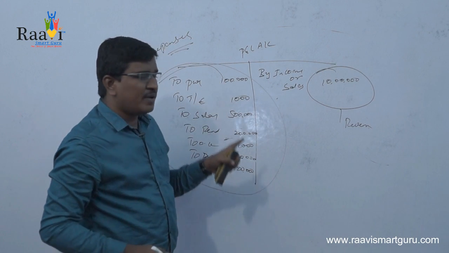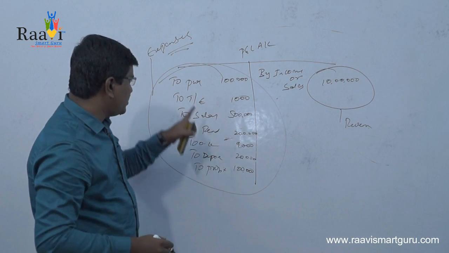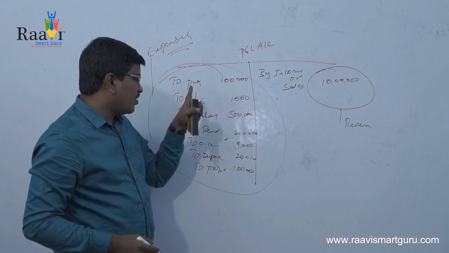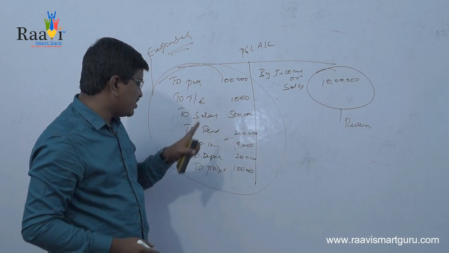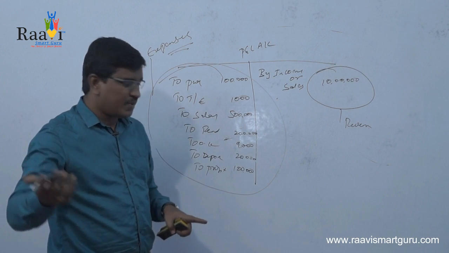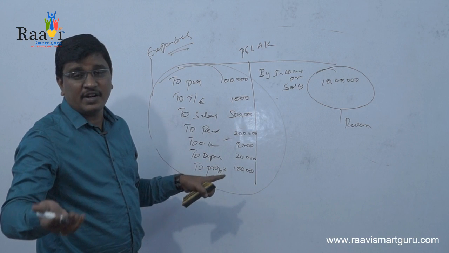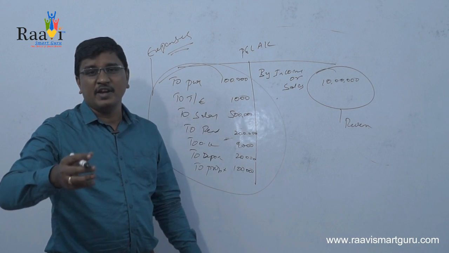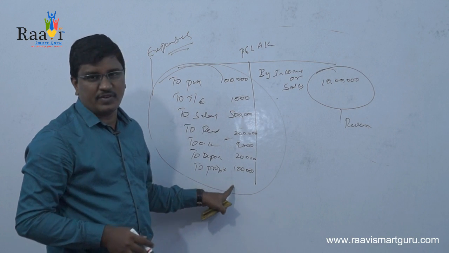The contribution made by the raw material we paid as compensation as purchases, then transportation expenses, the contribution made by the labor that we are saying as salary, the contribution made by the building that we are saying as rent, other expenses, and the contribution made by machinery, that is depreciation, and the contribution made by the owner, that is nothing but profit.